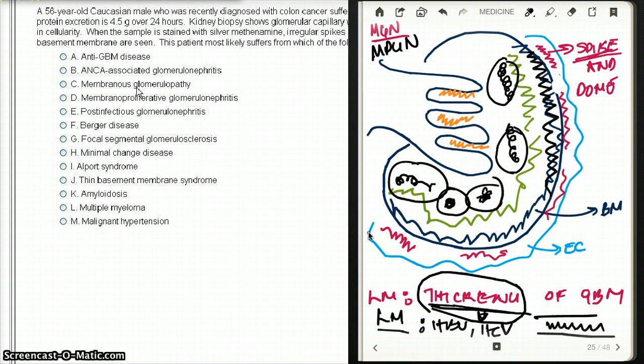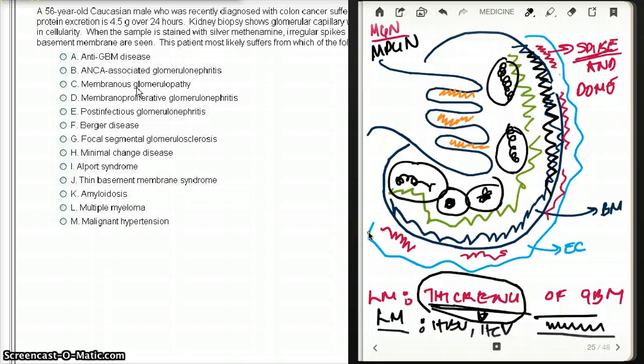So let's summarize. For MPGN and MGN, we're going to see both thickening of the basement membrane. With MGN, the deposits are going to be subepithelial. For MPGN, the deposits are going to be subendothelial. Okay. For MGN, we're going to see spike and dome from the basement membrane. With MPGN, we are going to see dense deposits. Okay. We're also going to see with MPGN splitting of the basement membrane